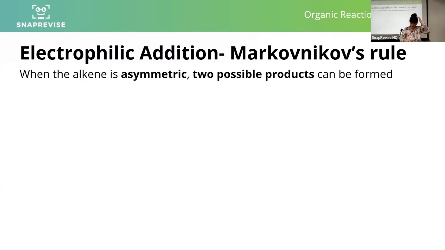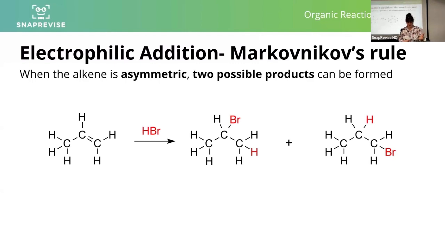So if we have an unsymmetrical alkene, such as propene, and we add HBr to it, you've got to also be adding something that's asymmetric as well, of course, because if I added bromine, it wouldn't matter which way around the bromines went, they're identical. So HBr, the hydrogen bromide, so that I've got 2 different atoms, so the products are different.